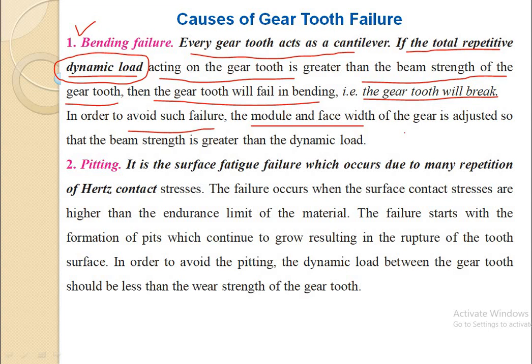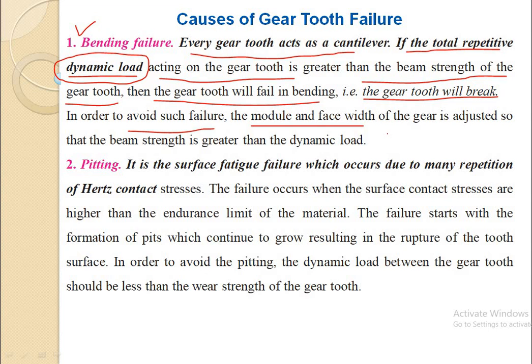The module is nothing but the ratio of diametrical pitch to the number of teeth on the gear, and face width is the width of the cantilever beam, that is, the width of the gear tooth. That is the small b. We are noting that if we increase this value, then automatically the beam strength of the gear will increase.